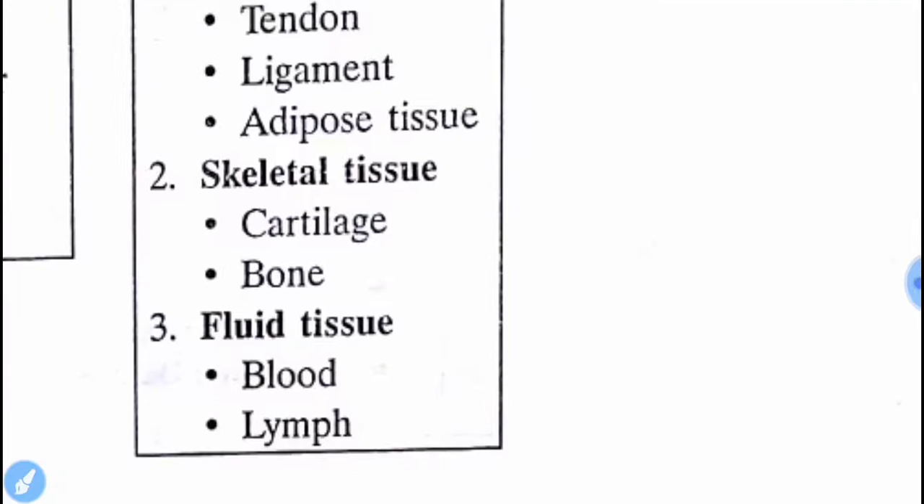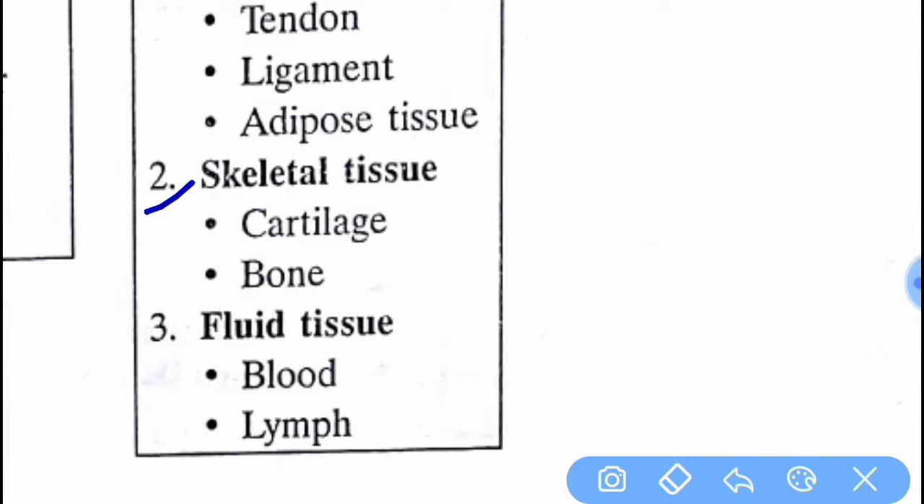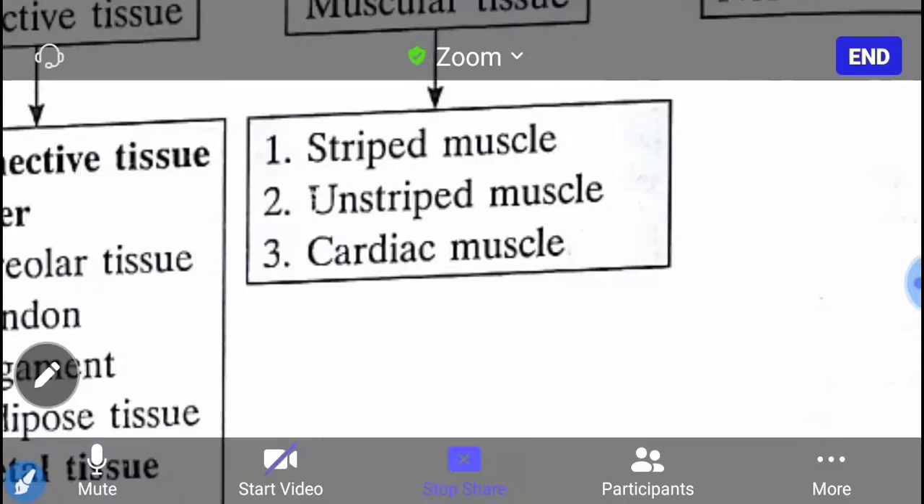The second type is skeletal tissue, in which cartilage and bones come. And the third one is fluid tissue. Fluid tissue consists of blood and lymph.